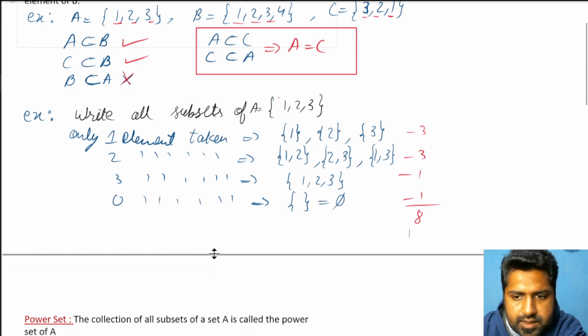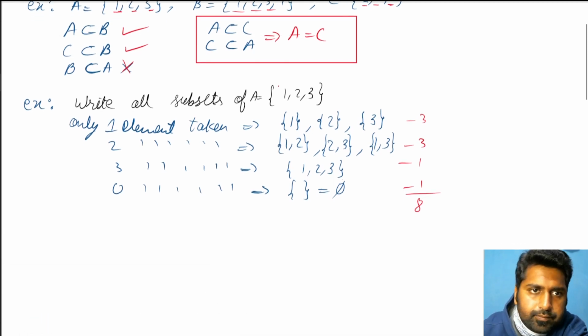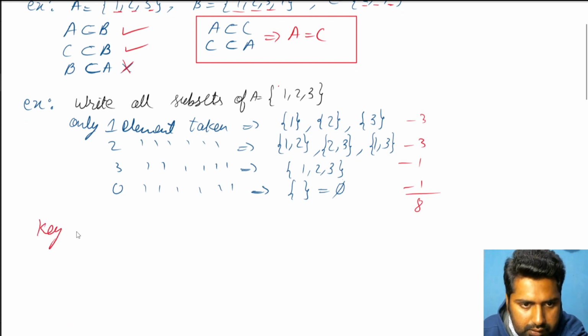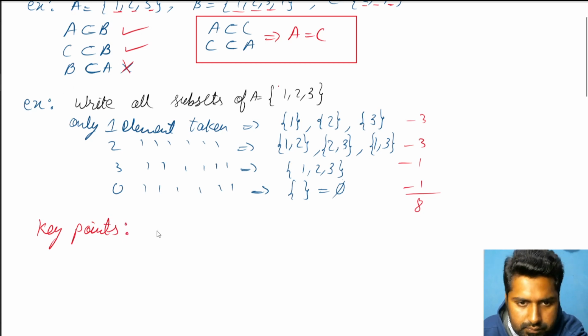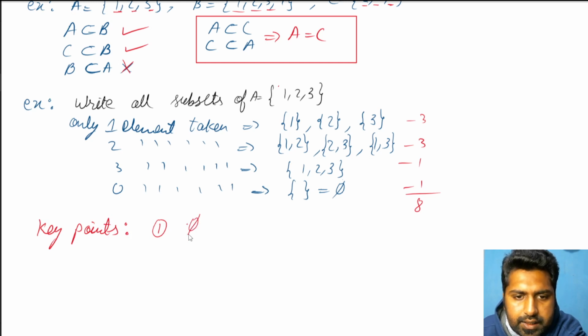Now let's understand a few key points from this. First of all, phi is a subset of every set.